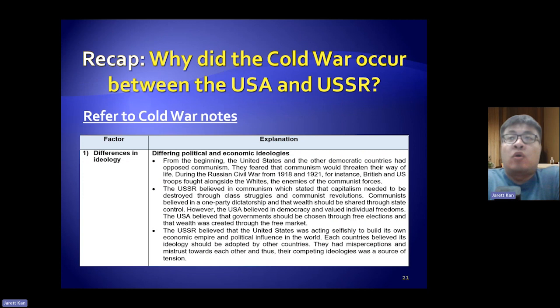So if you look at the notes that I gave to you, you can see that in my notes, this factor of differences in ideology is one possible factor why the Cold War broke out between the USA and the USSR. All right.